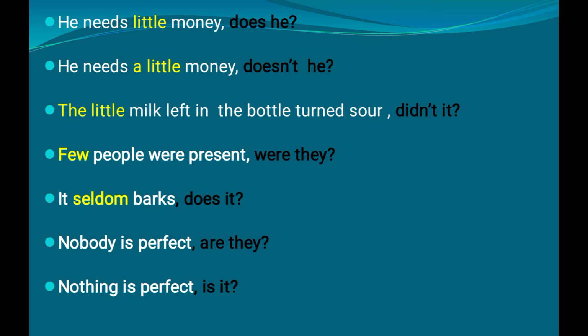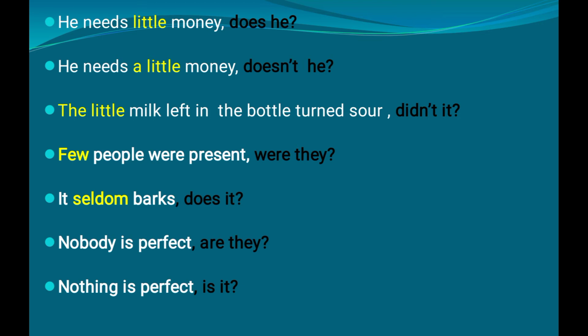So that is a positive word. And the little also indicates the remaining leftover part of something. So both a little and the little can be taken as positive words. So the sentence given here, he needs a little money, is a positive sentence. So since that is a positive sentence, we need to create a negative tag.